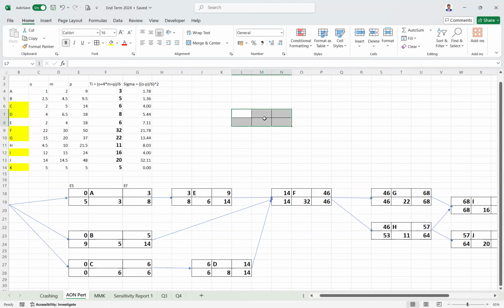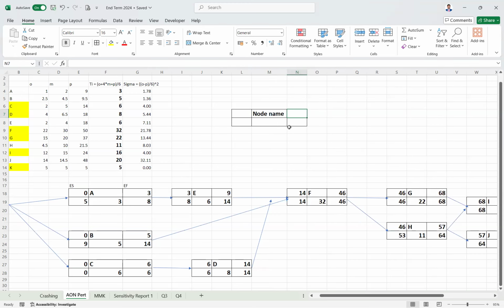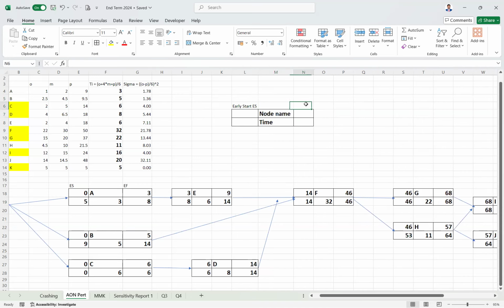So yeah, see, I have made the node here first of all, then made it bold and increased its size. Here is nothing but the node name, whatever the name is: A, B, C, D, and so on. This is the node's time, whatever time we have got from here, which comes in the middle. Then this value above it is called early start, represented as ES. And this one is named early finish, which is EF.